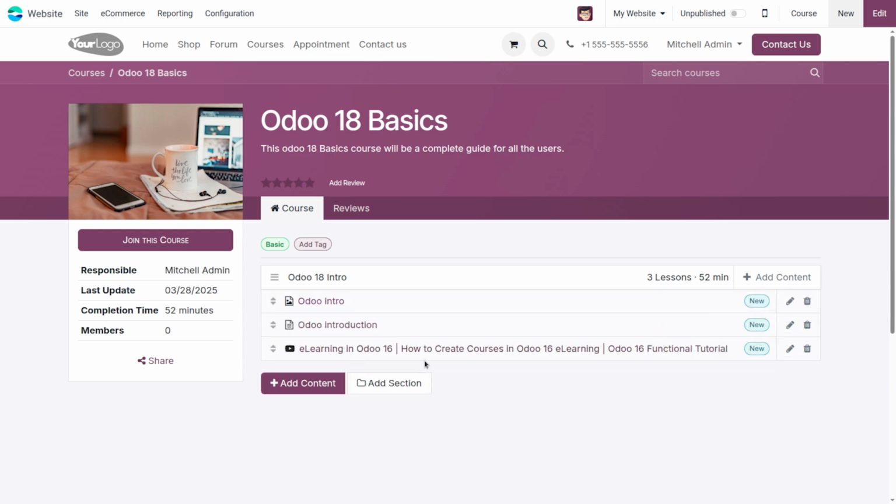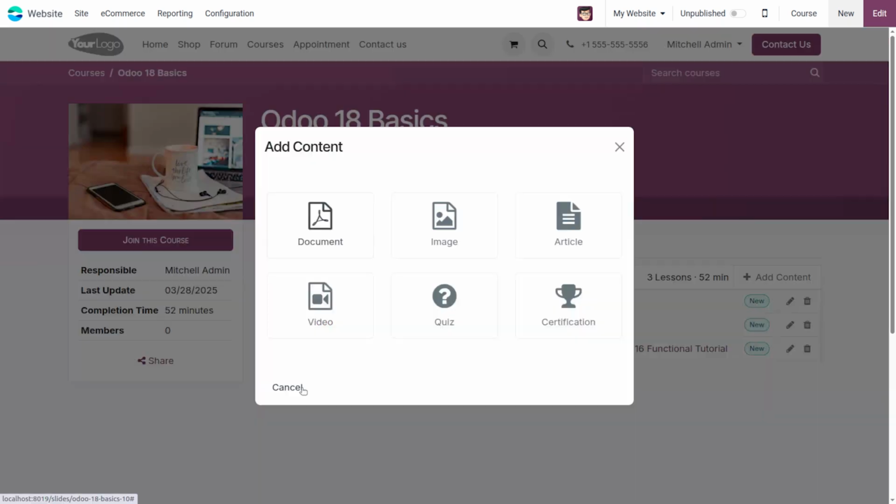Then if you need to move this document to be the first one of the content in this course, we can set it like this. Next we have the option to add content. If you need to add any quiz, we can add it here. Now we can add a quiz and we can set the questions under this quiz.